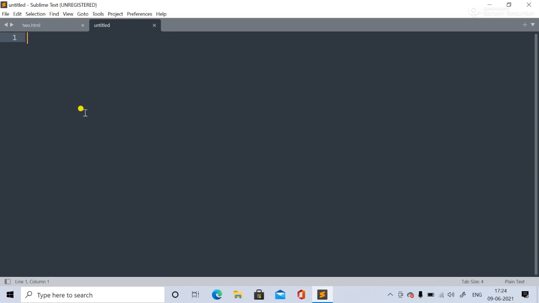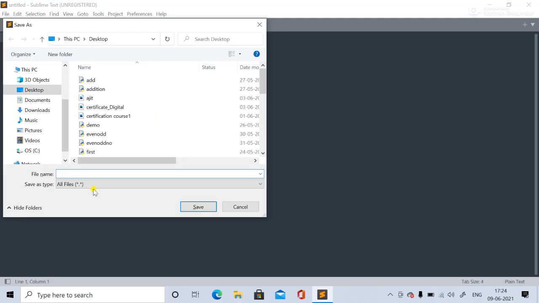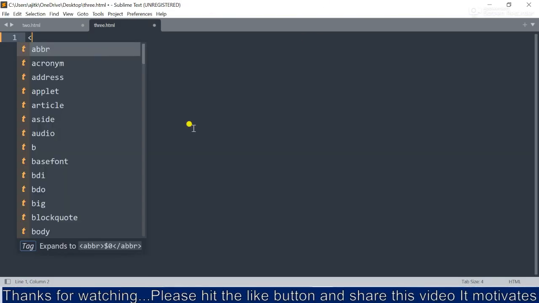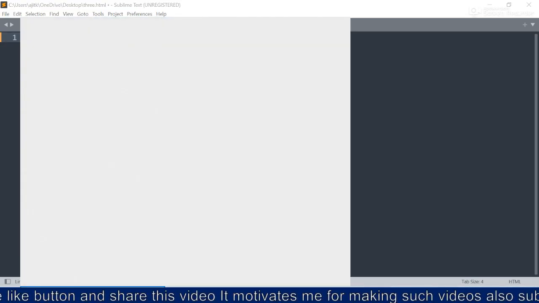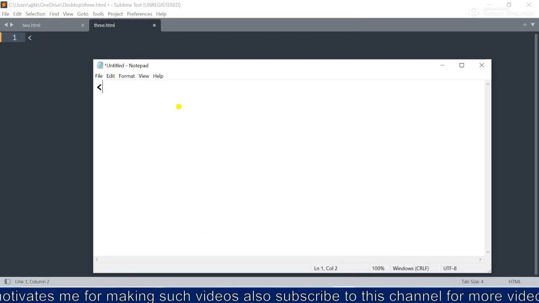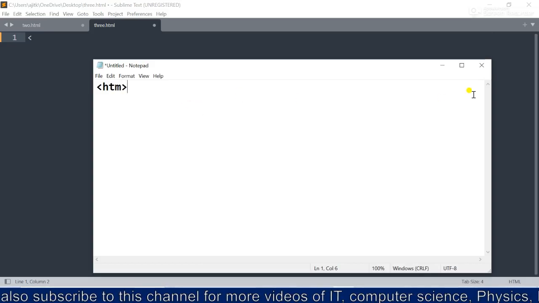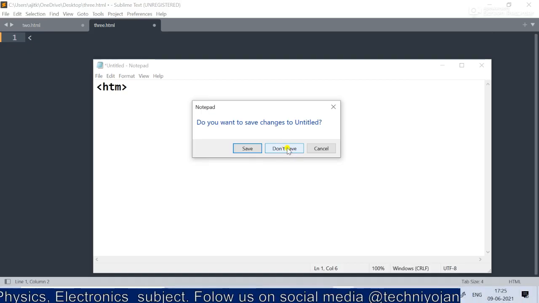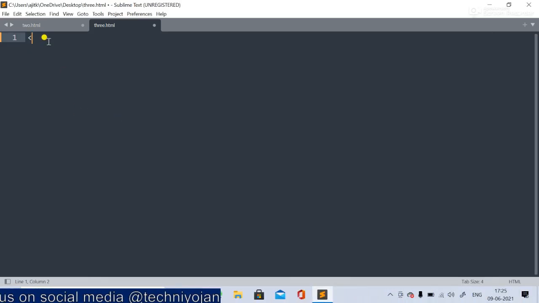So we'll start. First of all, our duty is to save this file. I guess this is the 3rd lecture, so I will save it as 3.html, and as you know, we are using this editor, Sublime Text Editor. You can use Notepad as well, but in Notepad you have to type all the code, right? In colleges it is also approved to use Sublime Text Editor. It's up to your college also. I can't force you, but it's a good one, and it will prevent your eyes from straining because it is a black screen, right?